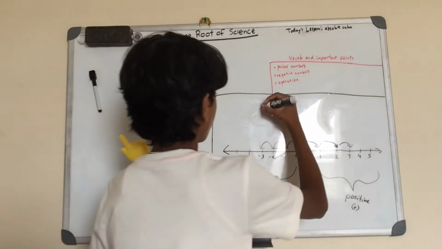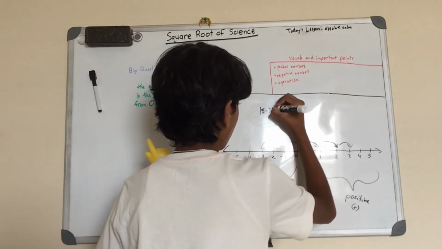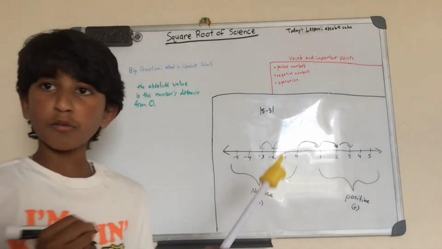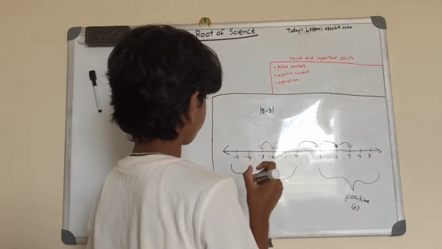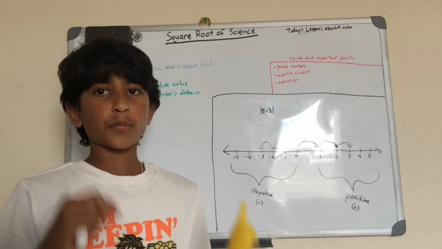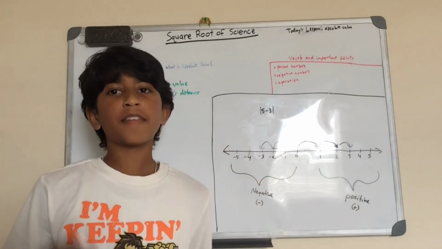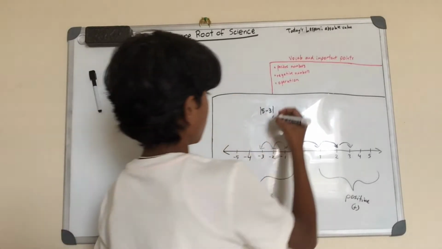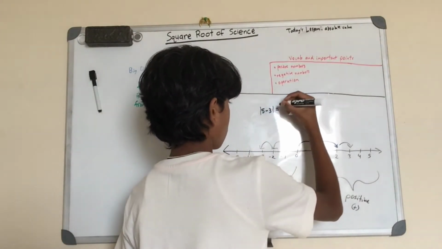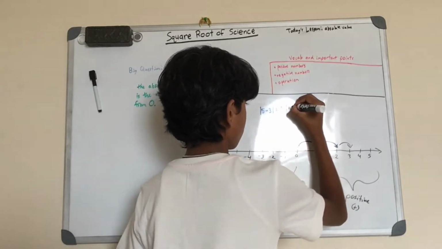Now, what if we had an operation like 5 minus 3? What if that was in the absolute value bars? Well, first you would do the operation. Like I said, they act like parentheses. First you do the operation, then you take the absolute value of it. So this equals the absolute value of 2, which equals 2.